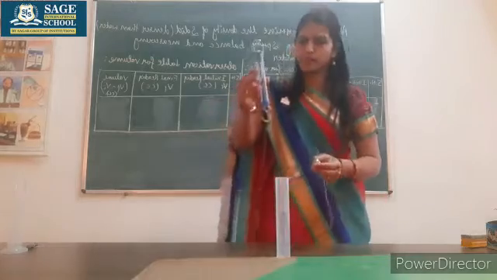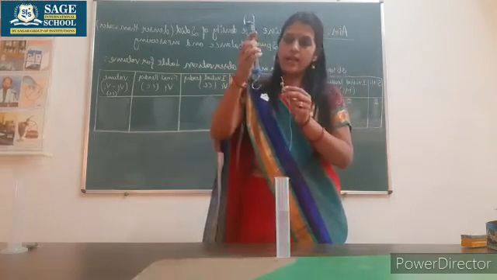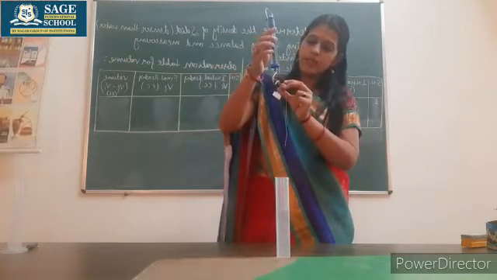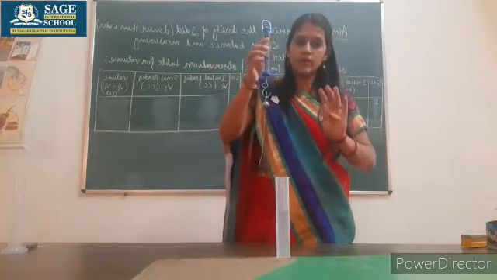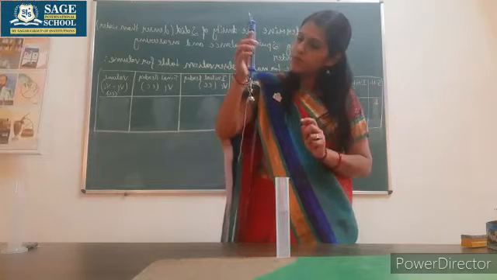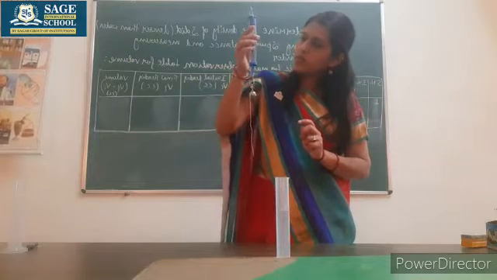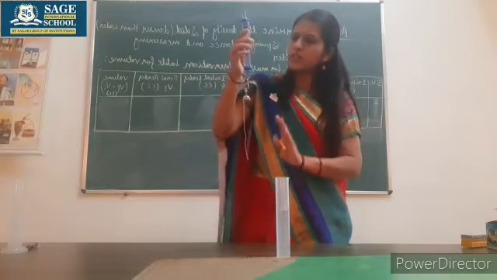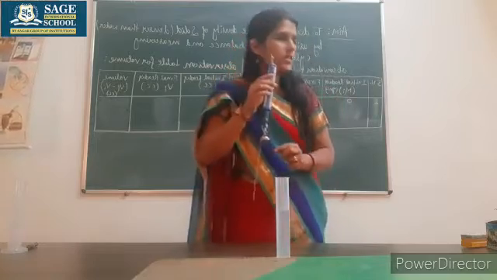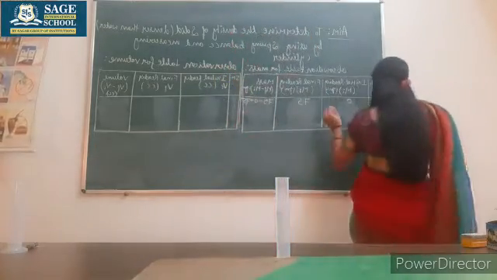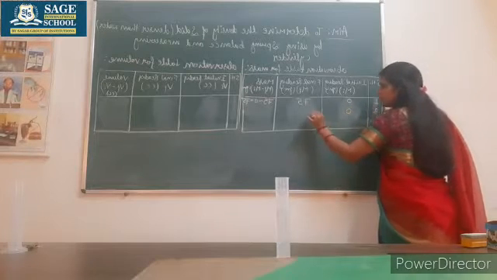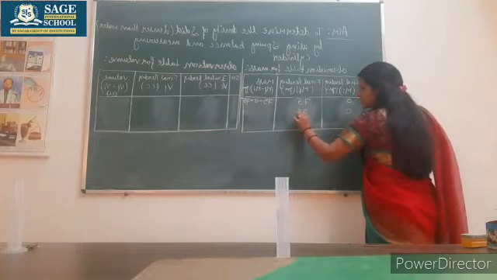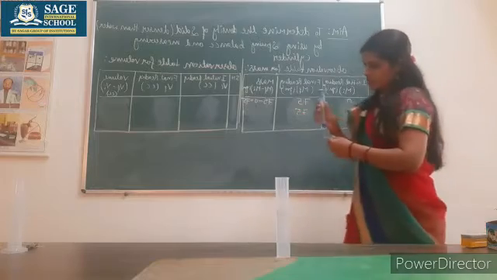Now second, again I will suspend it. I will take at least 3 observations, so if there is any scope for error, it will be removed. Even the second is also coming the same as 75 gram. If it is coming less, then also don't worry. Initial reading again 0 and the reading is 75.